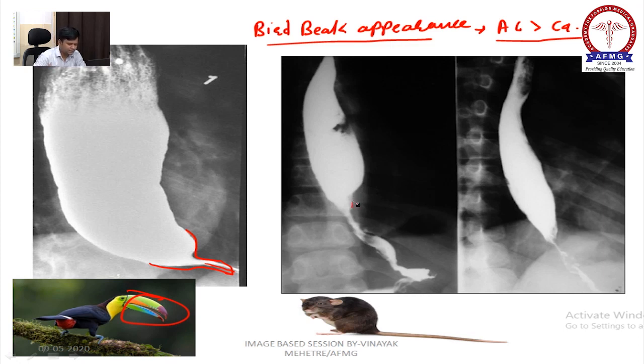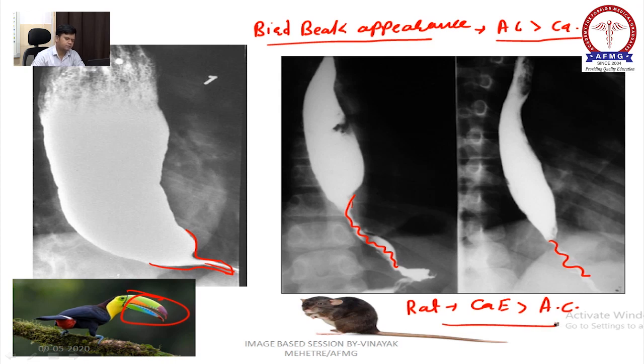and the rat tail is more common in cancer esophagus than achalasia cardia.